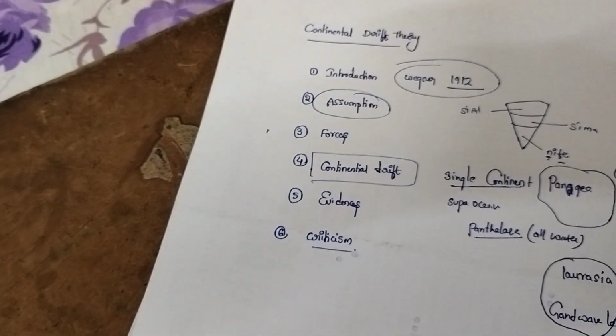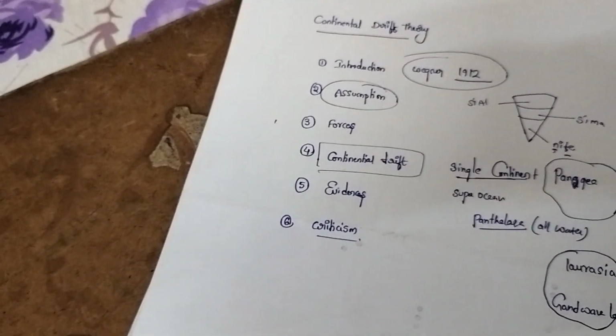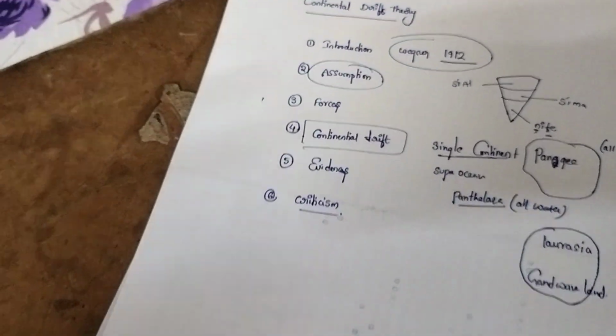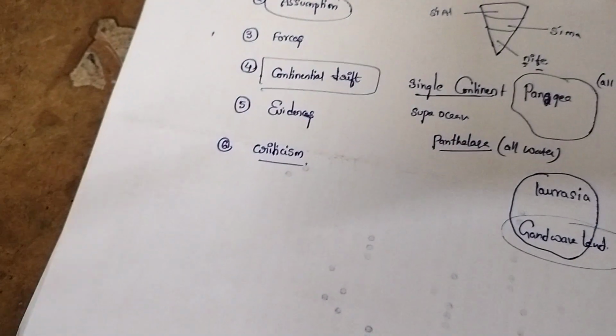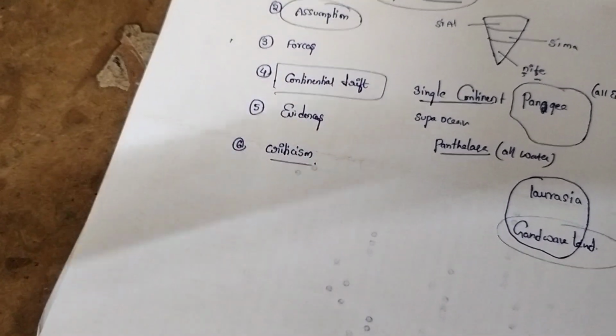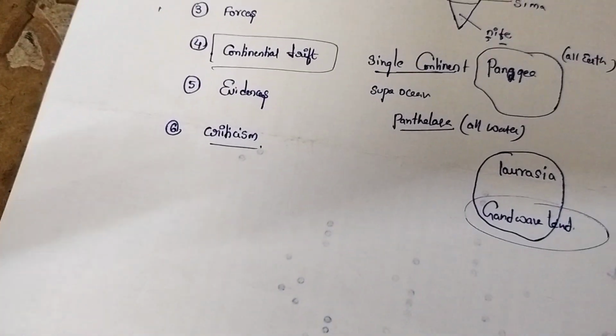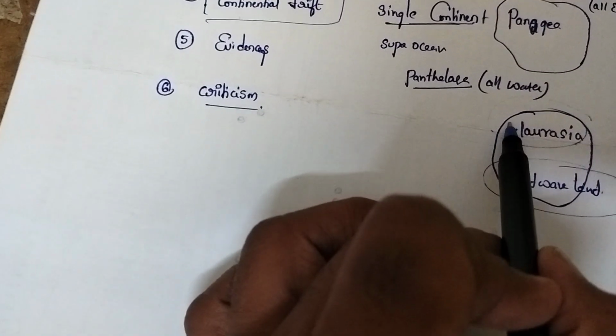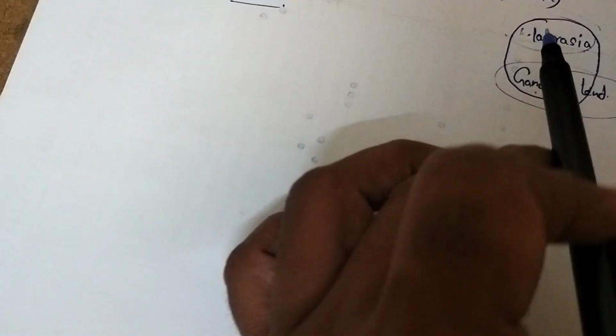Laurasia consists of North America and Eurasia, without India and Arabia. But Gondwanaland consists of Antarctica, Australia, India, Arabia, Africa and South America.